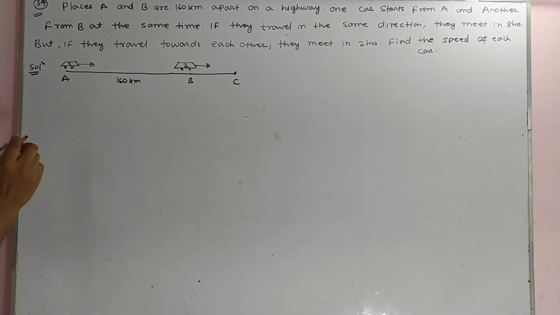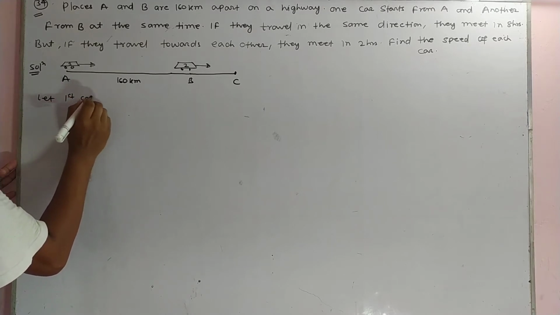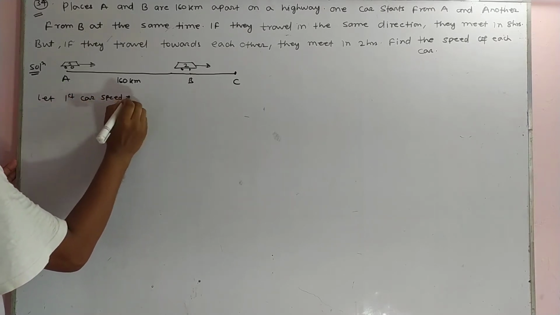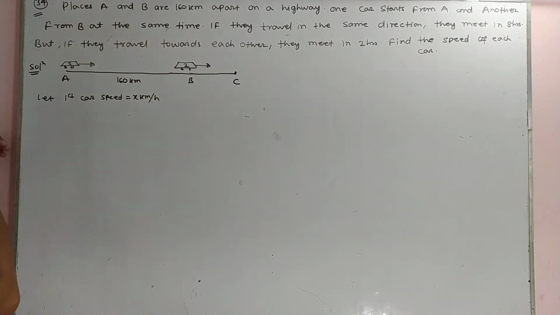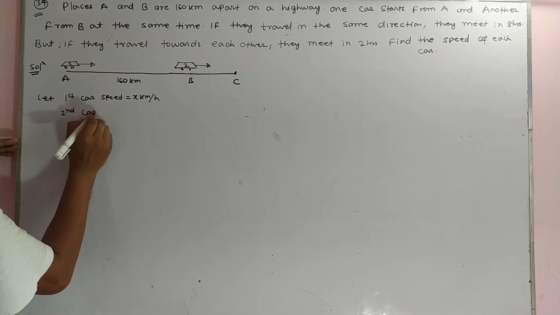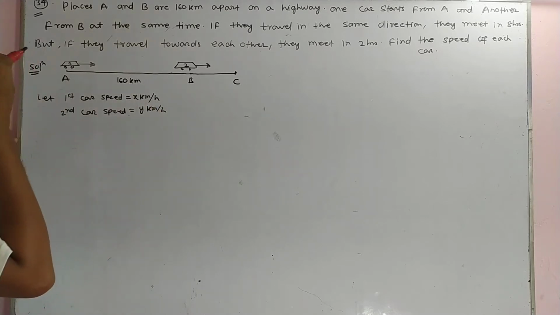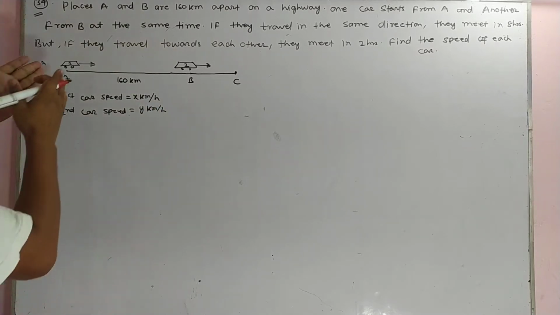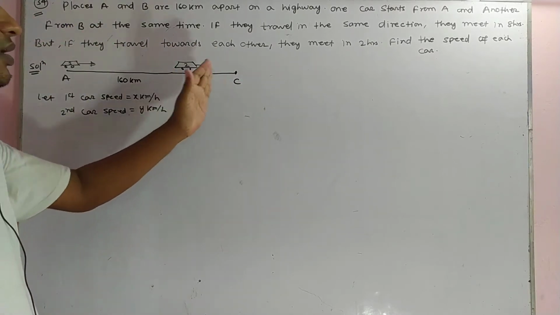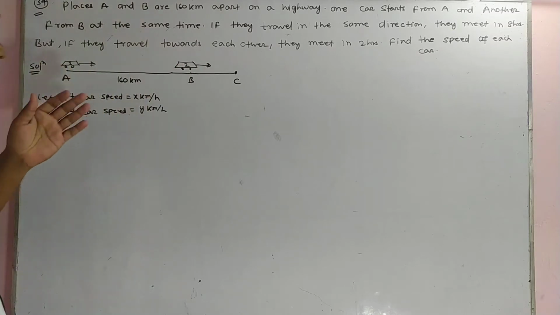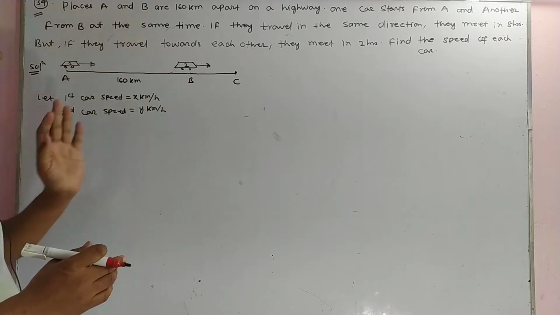First of all, you have to assume the first car's speed equal to x km/h, because they want to find the speed of each car, and the second car's speed equal to y km/h. We need to find the distance traveled by the first car and the distance traveled by the second car.